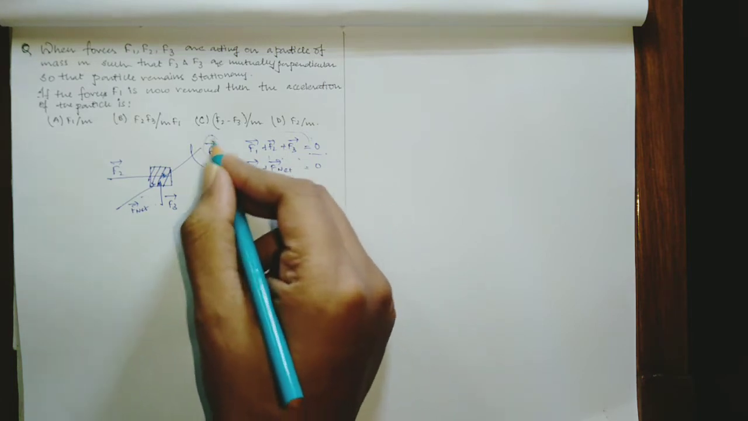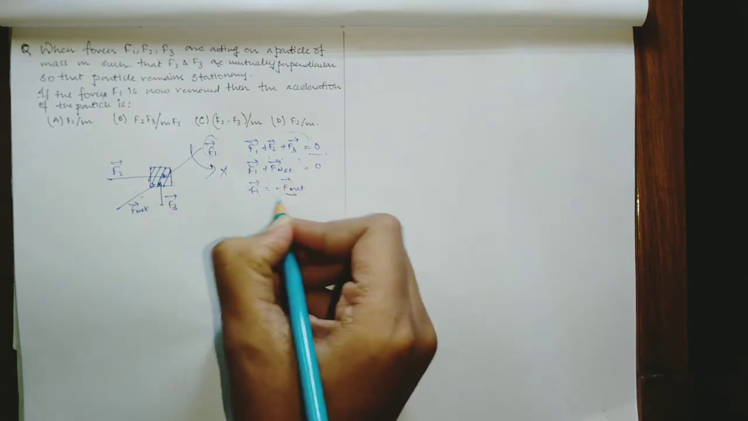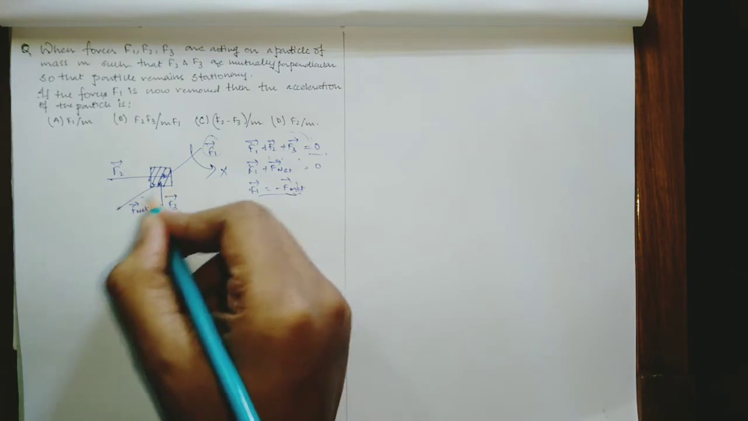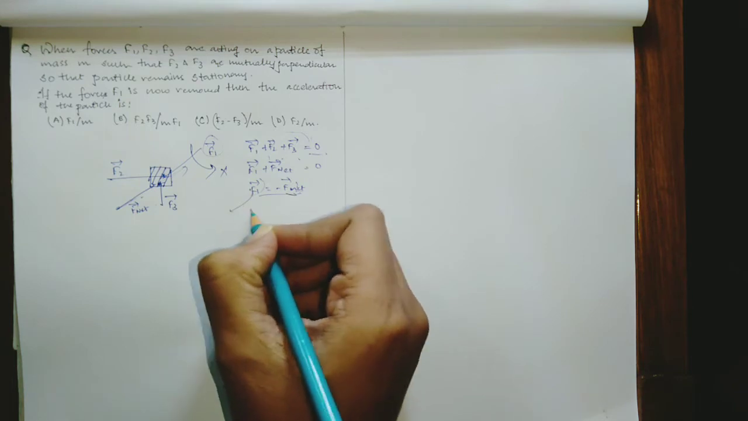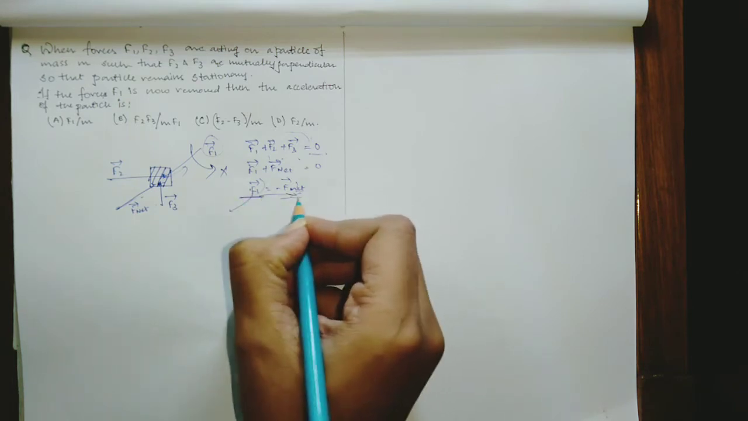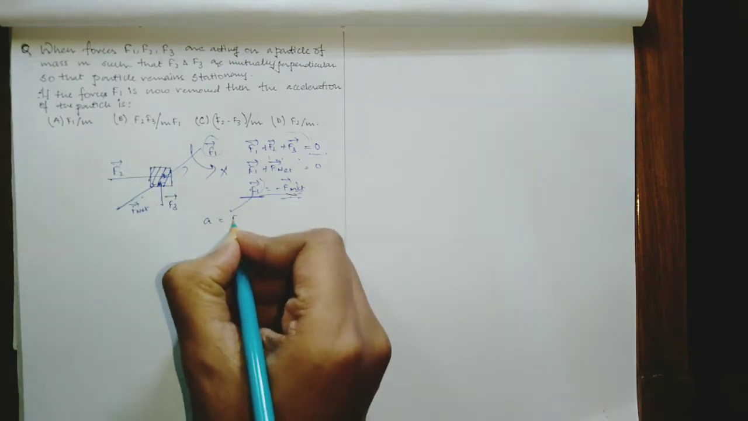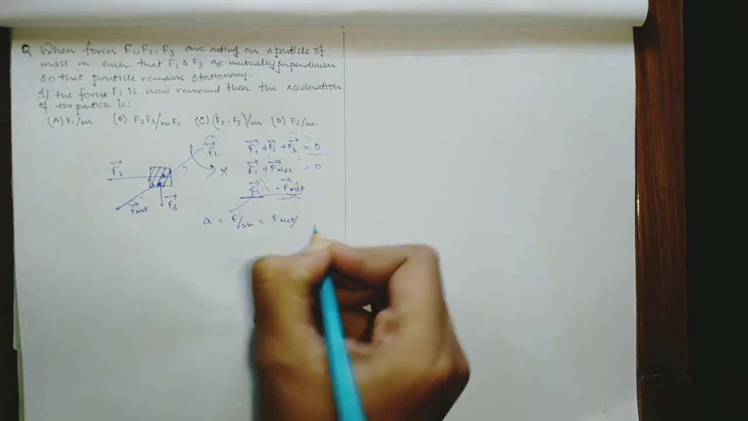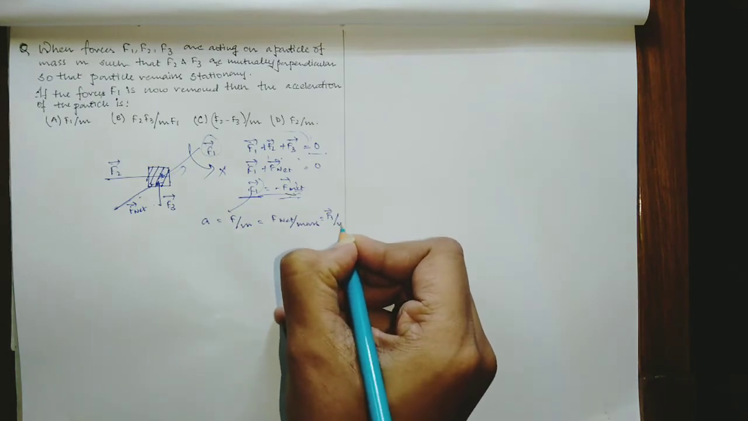Now when this F1 is removed, F net will not be balanced, right? So the body will move with F net somewhere in this direction. Now F1 is removed, and we have seen that F1 is equal in magnitude to F net, so the acceleration is force by mass, so F net by mass, which is equal to the removed force F1 by mass.